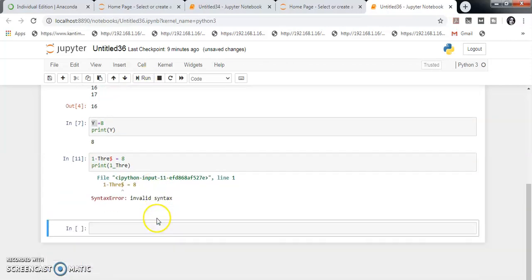So for the variable name we should use proper syntax.